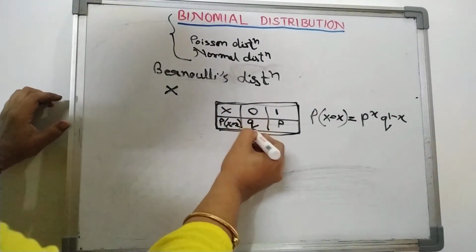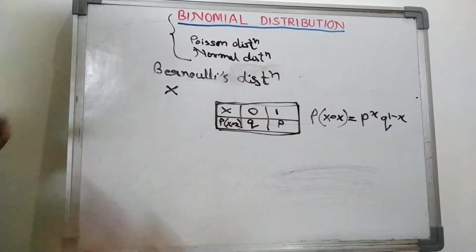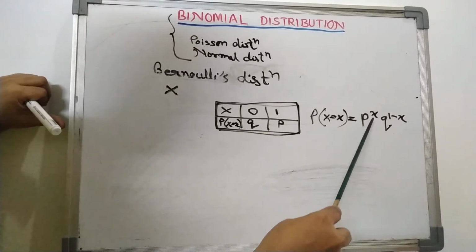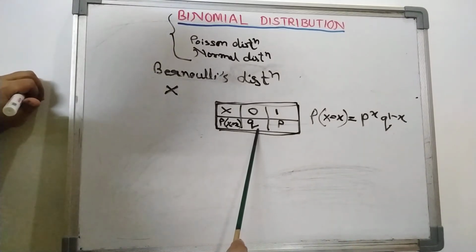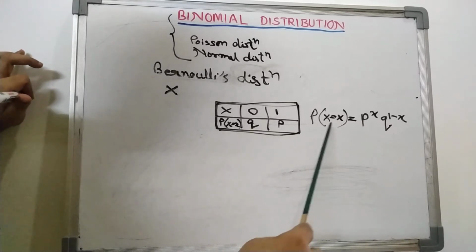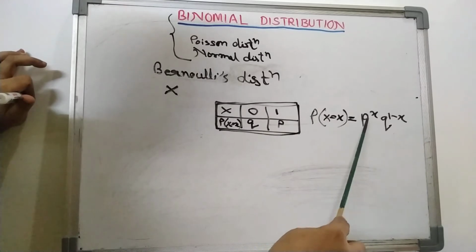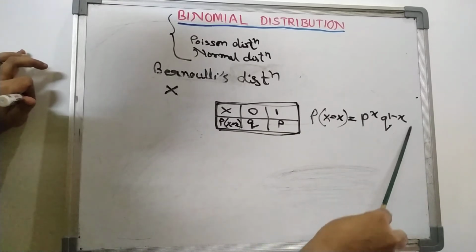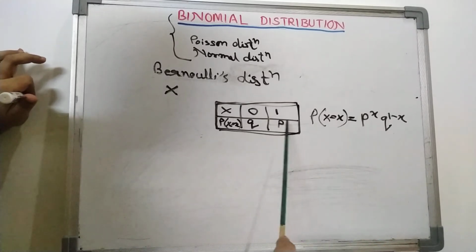Look here, when we put x equal to 0, we get Q. Next, if we put x equal to 1, we get P, because Q raised to the power 0 is 1.